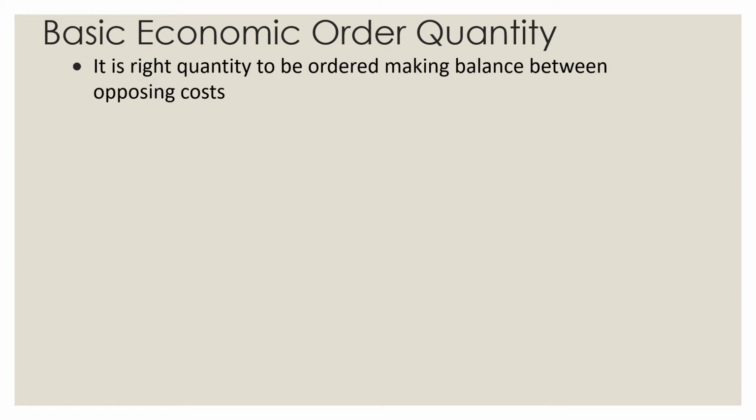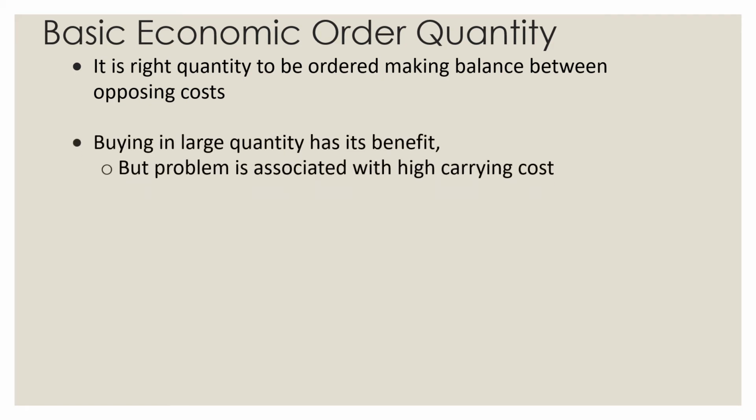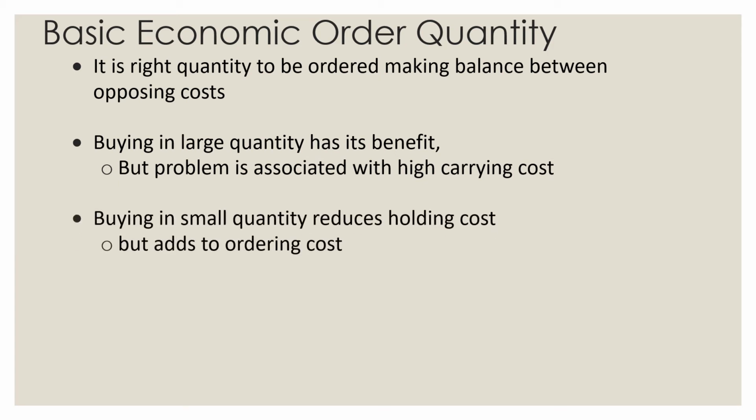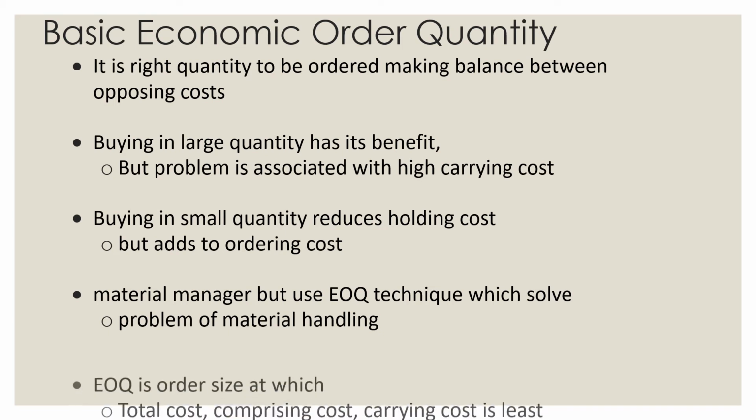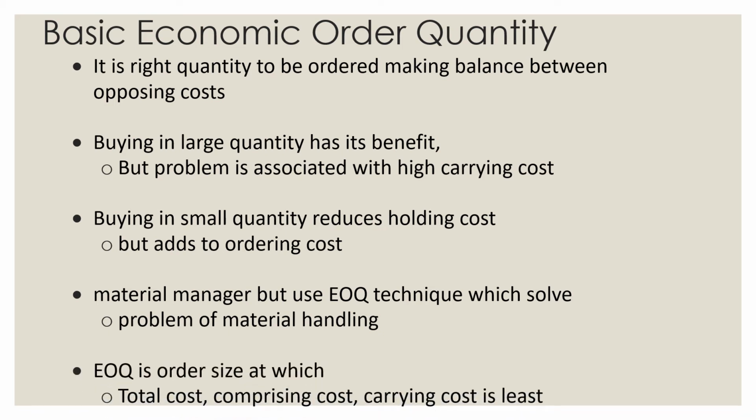It is the right quantity to be ordered, making the balance between opposing costs. Buying in a large quantity has its benefit, but problems are associated with high carrying cost. Buying in a small quantity reduces the holding cost, but it adds up to the ordering cost. So the material manager must use the EOQ technique in order to solve the problem of material handling. EOQ is the order size at which the total cost, comprising ordering cost and carrying cost, is lowest.